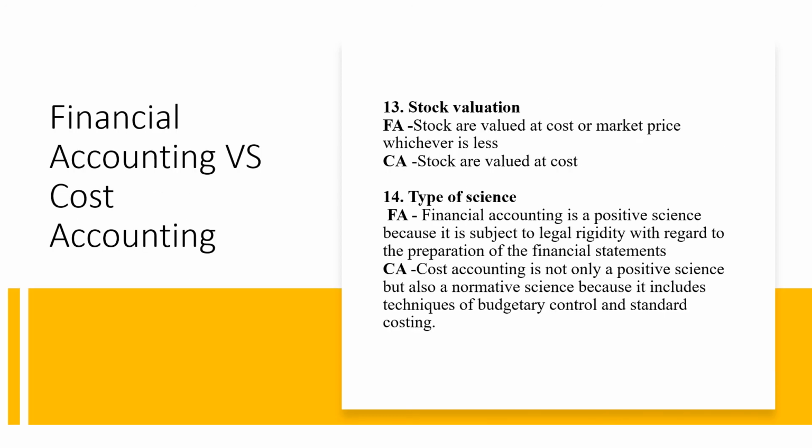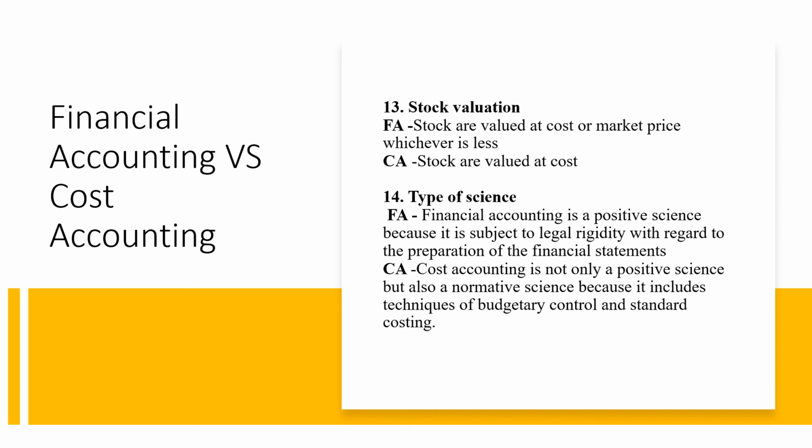We move forward. The next point of difference is related to the stock valuation. In case of financial accounting, stocks are valued at cost or market price, whichever is less. Because financial accounting always depends on the principle that the losses should be provided for. When we come to cost accounting, stocks are always valued at cost price. So that is the difference between the two.